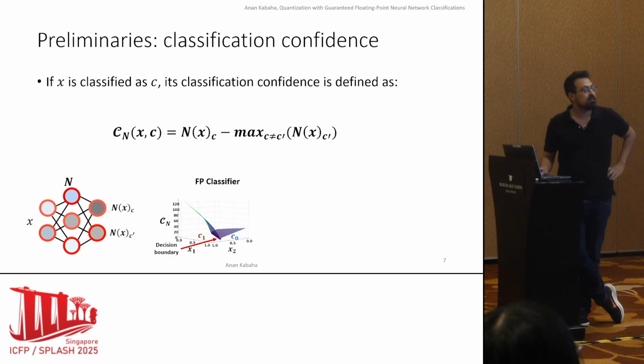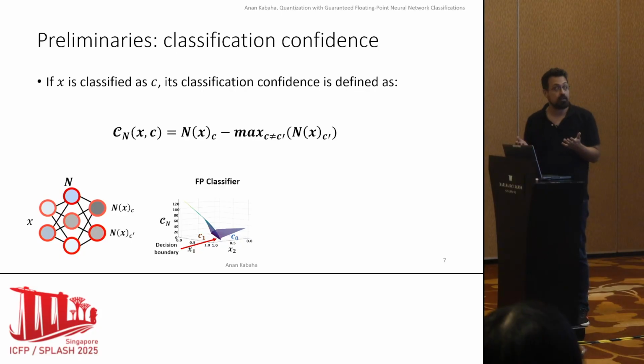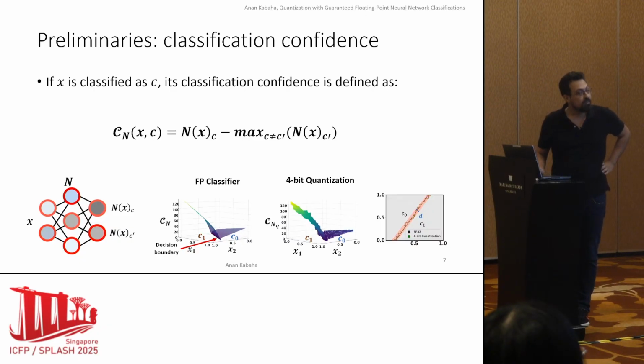And to visualize this, let's consider this figure. At axis Z, I show the classification confidence. At axes X and Y, we show the input domain. Now, we can see that at the decision boundaries, the classification confidence is 0 because we do not classify there. And it goes higher when we go away from the decision boundaries. And this also happens in the quantized network.